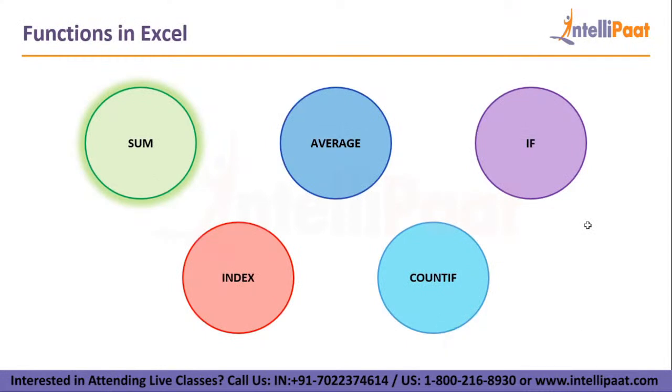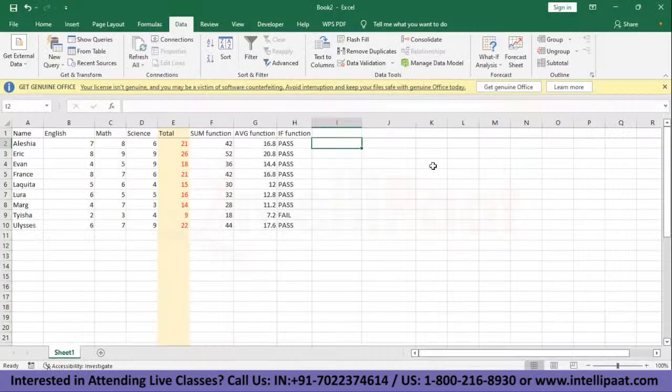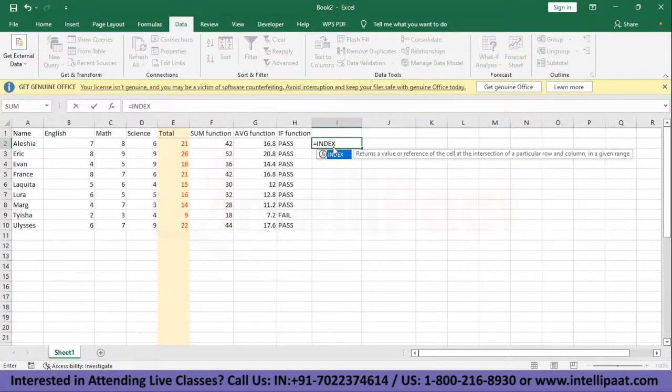So here we have index. What the index function does is that it returns a value from a range of values. Okay, let's see how that works. So what we need to do is type in index. So index just works with, as you can see, it says array here. So we have to give this function an array.